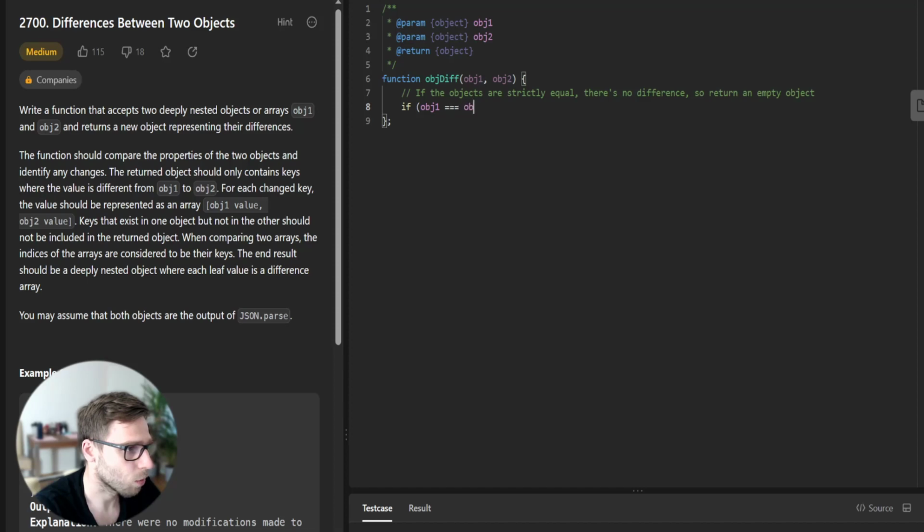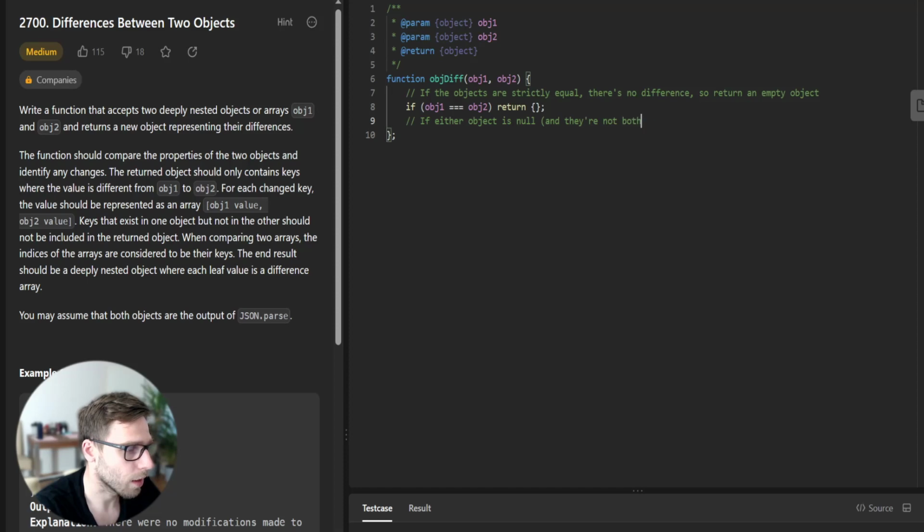If object 1 equals object 2, return empty. If either object is null and they are not both null due to the previous check, then we consider this a difference. If object 1 is null or object 2 is null, return object 1, object 2.